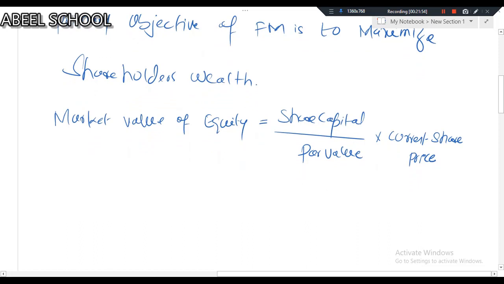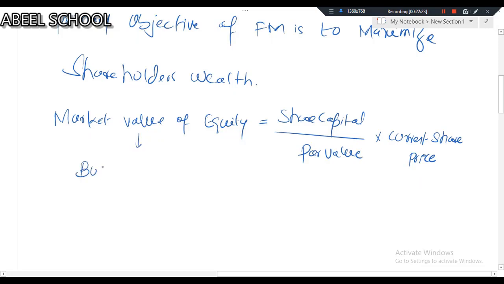Share capital divided by par value results in issued shares, and just multiply this with the current share price. You will get the market value of equity. And obviously, if the market value of equity is increasing, then shareholders' wealth will increase, and vice versa. This market value of equity is also a business value.